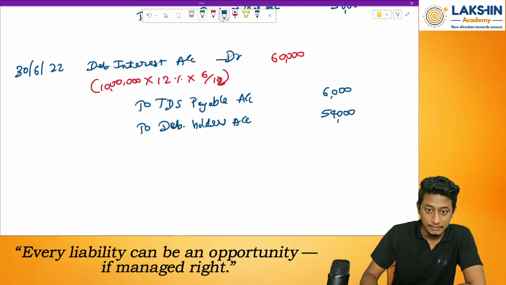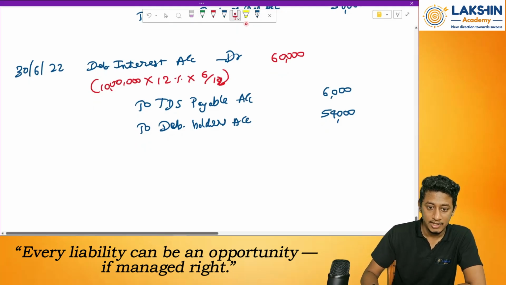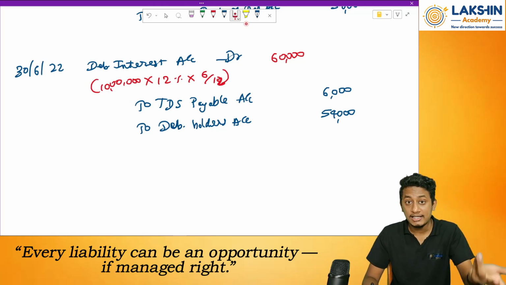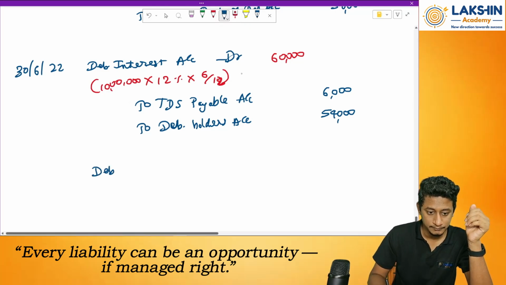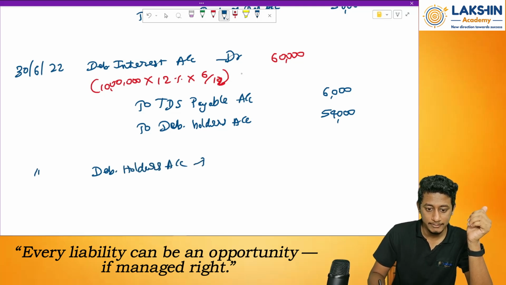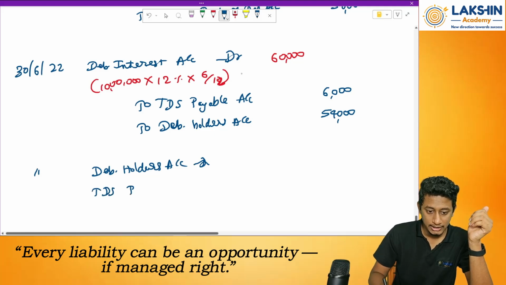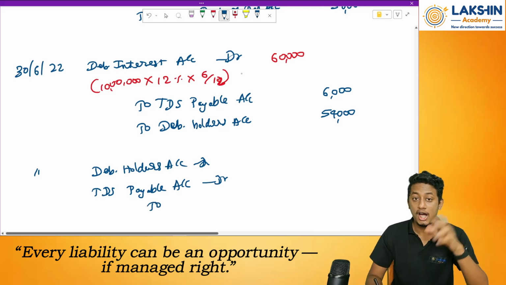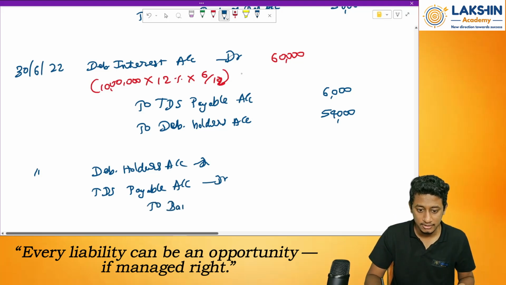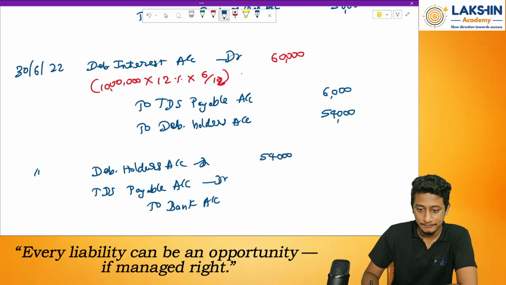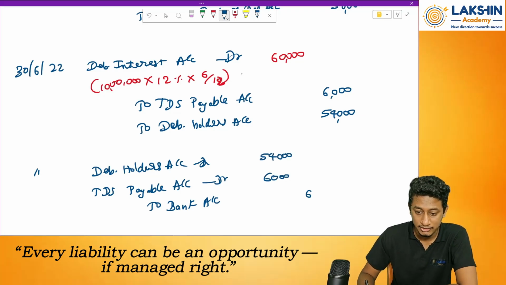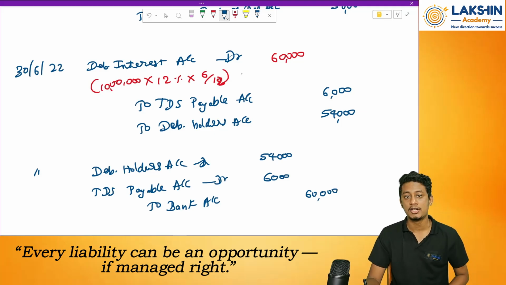I have to clear off these liabilities, right? How will I clear off these liabilities? By debiting it. So debit both the accounts. Debenture holders account debit, TDS payable account debit. To what? How will I pay this? To bank account. Amounts: debenture holder 54,000 I will pay. 6,000 I will pay to the income tax department. So total amount payable through bank account will be rupees 60,000.